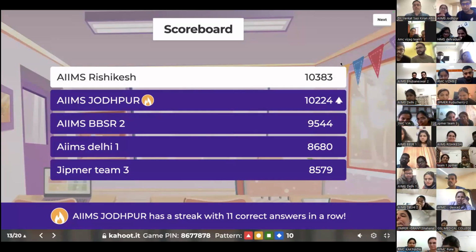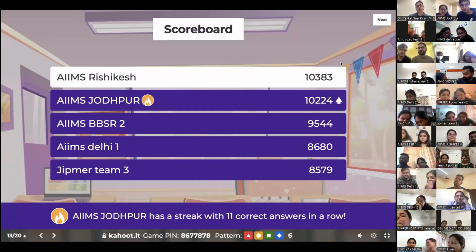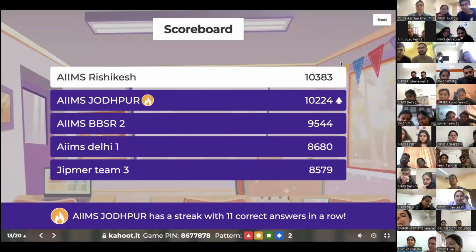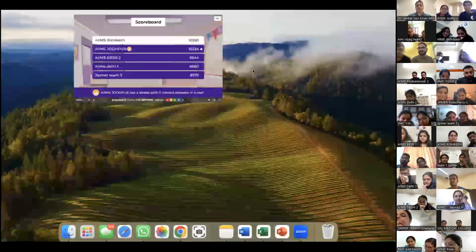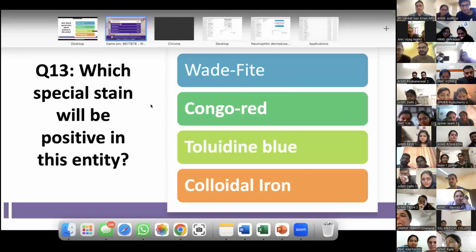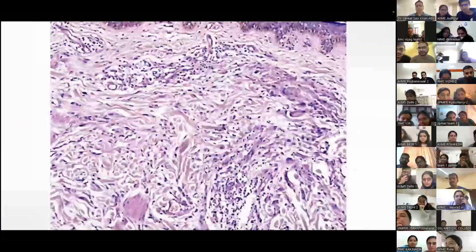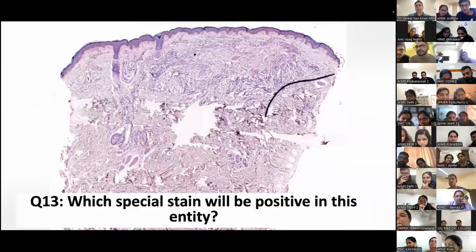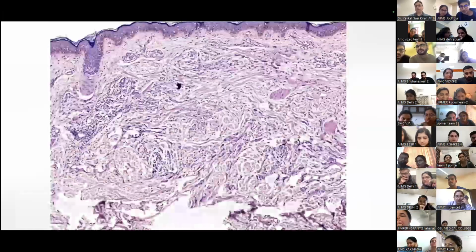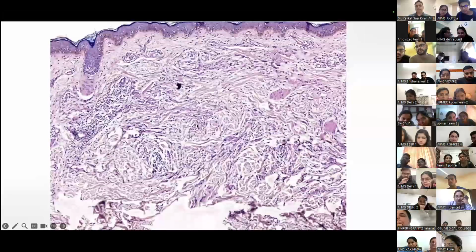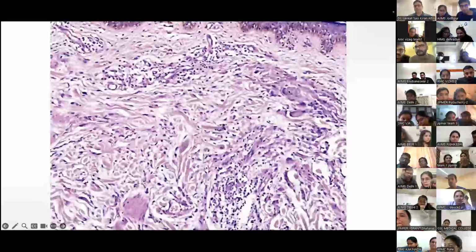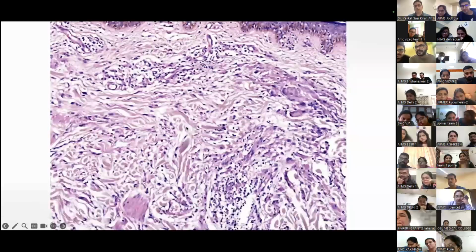So AIIMS Rishikesh, AIIMS Jodhpur, then followed by BBSR. AIIMS Jodhpur is on an answer streak of 11. That's simply wow. Well done. AIIMS Delhi and JIPMER team 3. So let's see. So this basically is a low power view, a busy dermis appearance of granuloma annulare, typical palisading appearance, lymphocytes and histiocytes palisading around degenerate collagen bundles. You can see mucin separating the collagen.